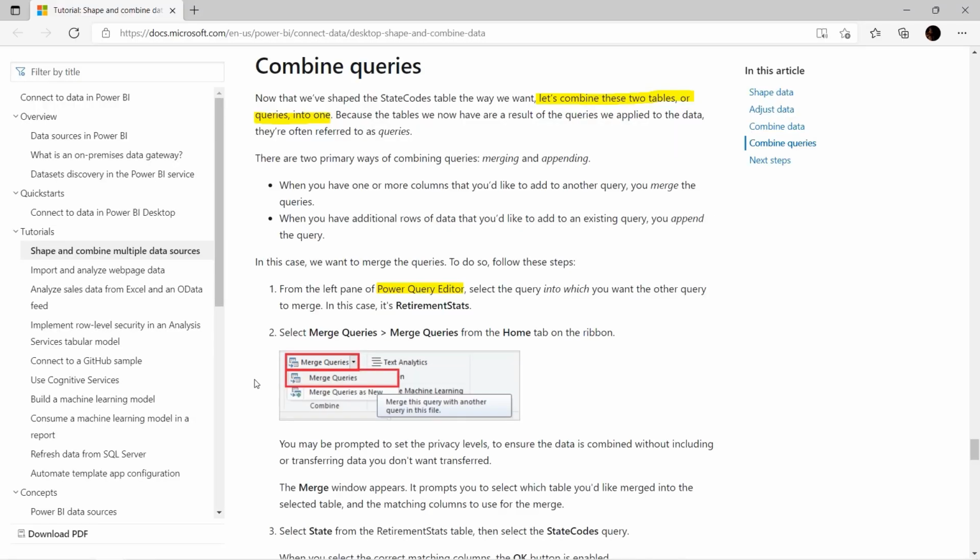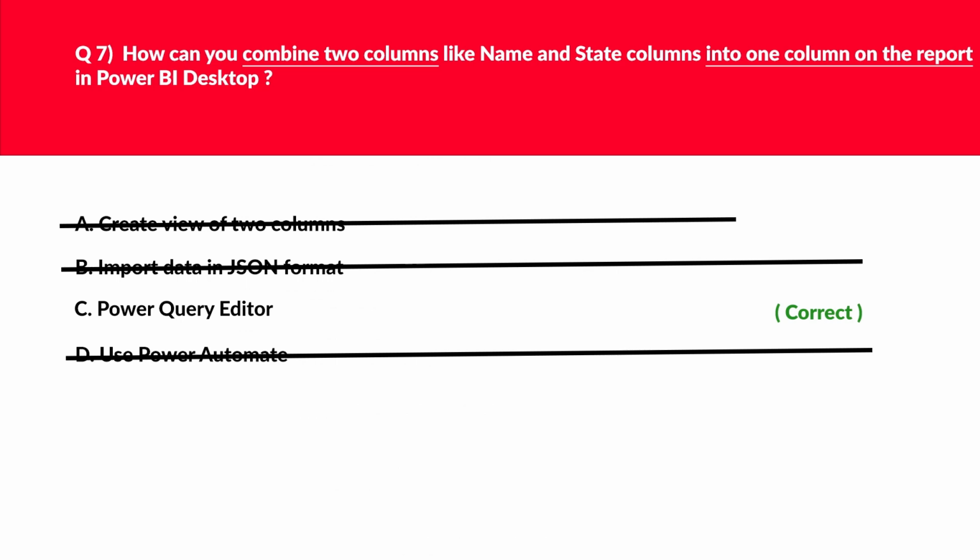And if you look at the official documentation, it's clearly written: combining queries. Let's combine these two tables or queries into one, and you've got to use the left pane of the Power Query Editor. Here's a demo of that, and in the interest of time we'll log C as the correct answer for this.